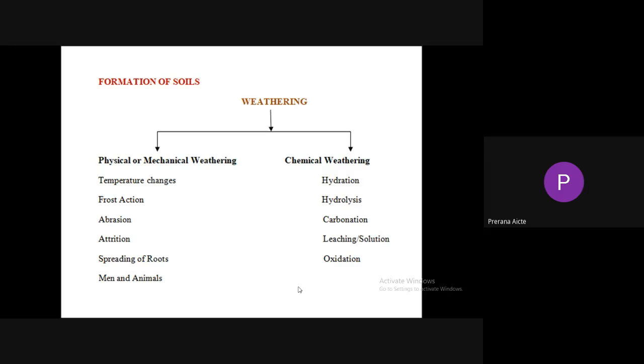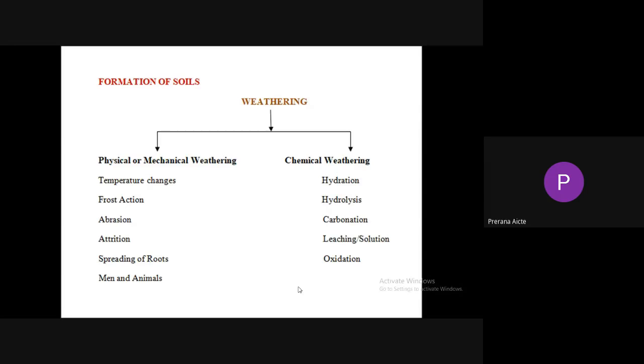At the same time, during night times, the top surface is subjected to low temperature. The inner surface is subjected to high temperature. Due to unequal temperature on the surface and inner surface of the rock, there may be unequal expansion and contraction of the rock particles. Due to this, internal stresses will develop and large size rock fragments are broken into small pieces.